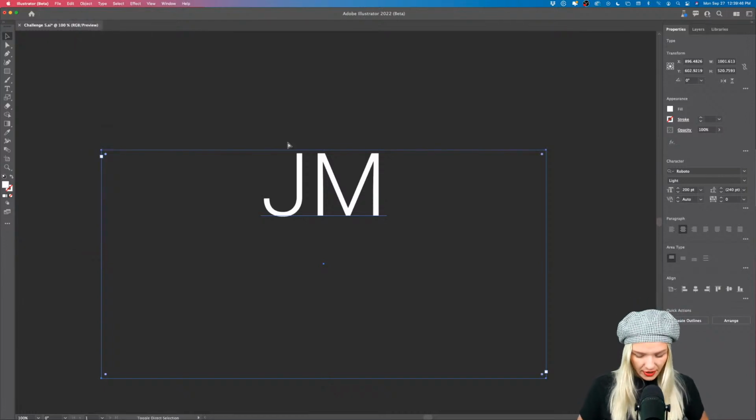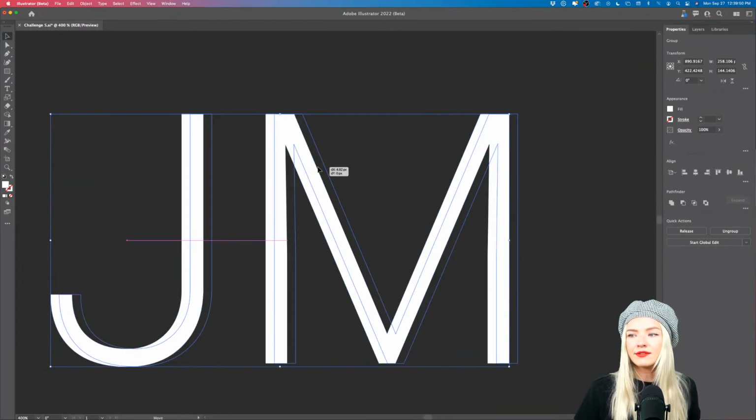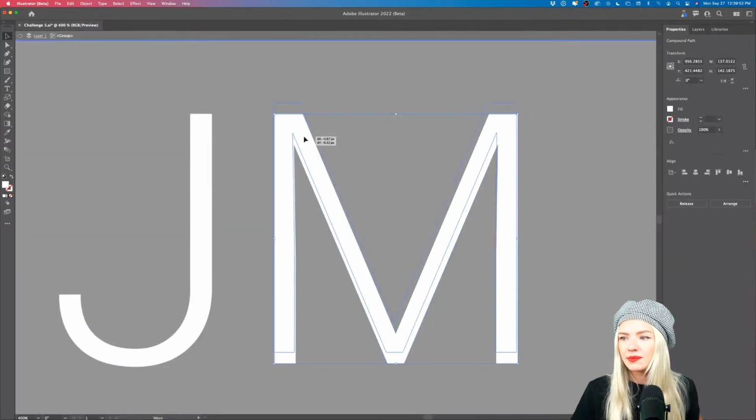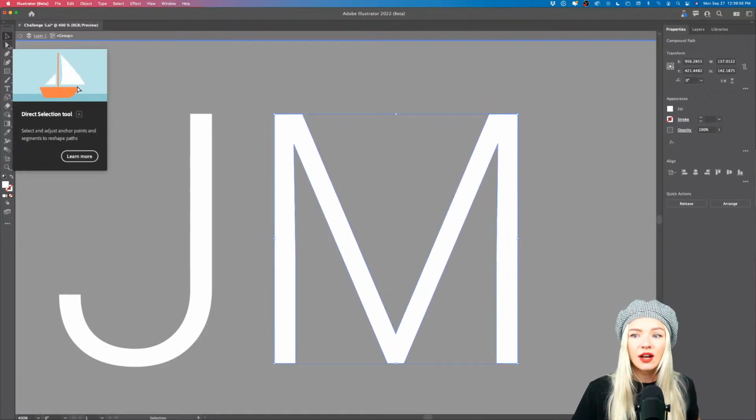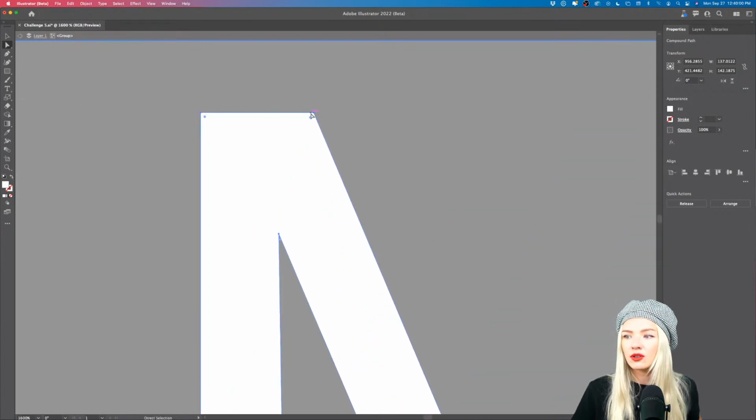But I'm using Command Shift O as a shortcut, and now you can see that my live text has been transformed into shapes. So now I can work on those shapes. Using the Direct Selection tool, I can even go into the vector anchor points, and I can also create radiuses here.